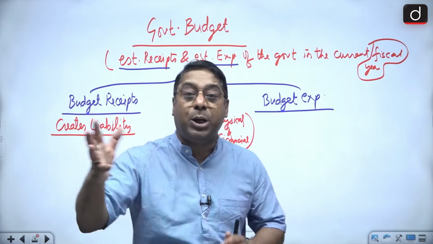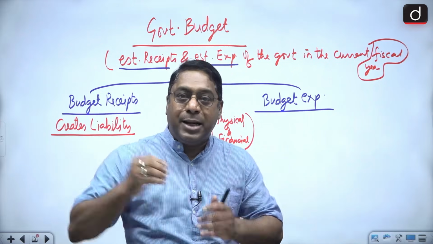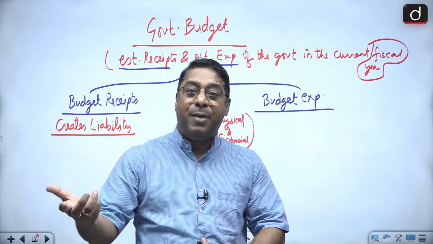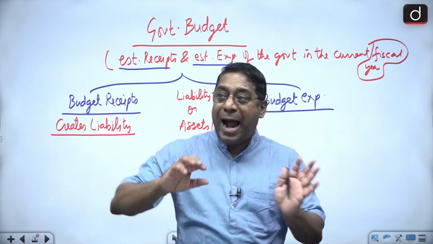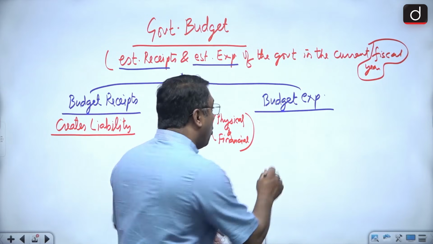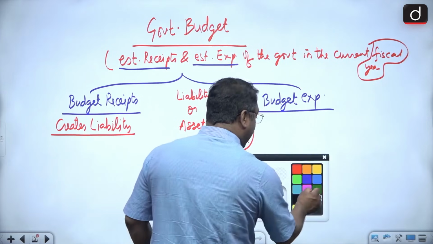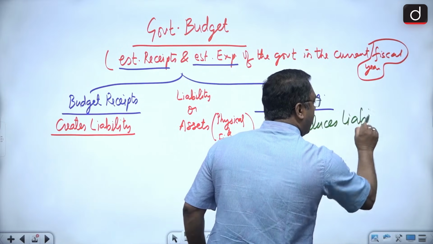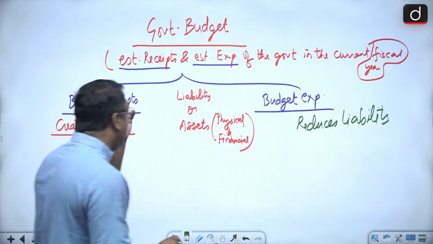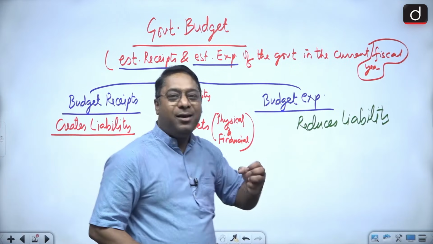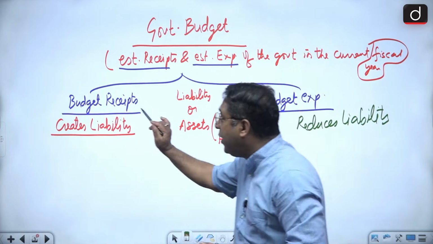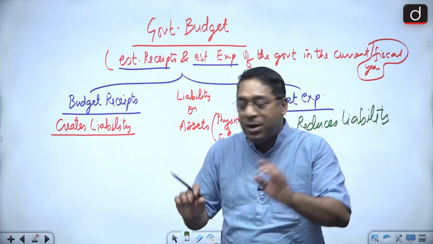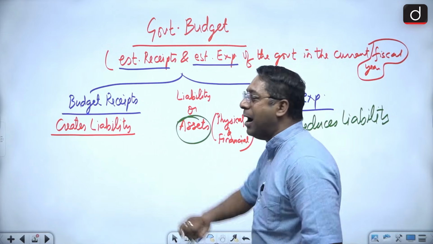It is an expenditure because it is going out. It's an expenditure. Why? Because it's coming out of the pocket of the government. And with that expenditure, what happens? The liability reduces. Got it? So with expenditure, the liability is reducing. I gave you a very simple example. And with receipts, the liabilities are being created. Got it?